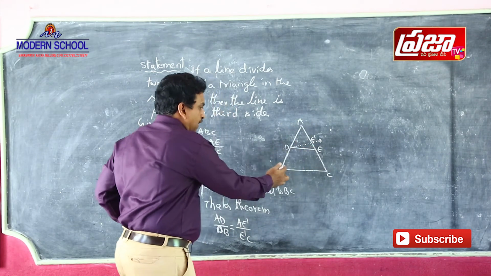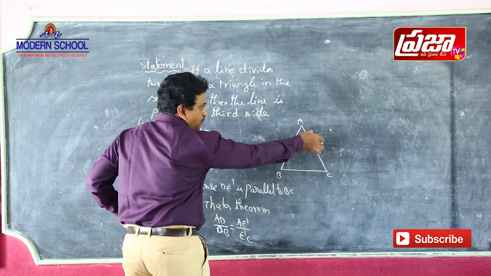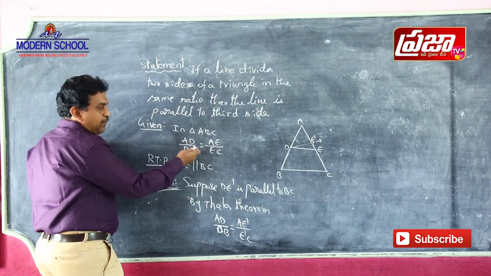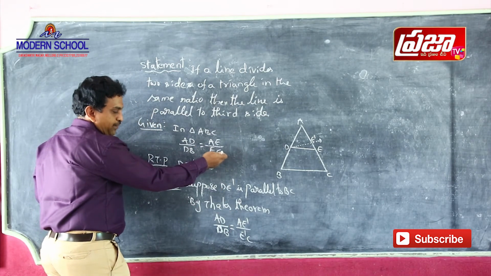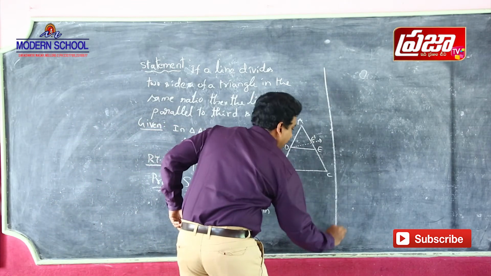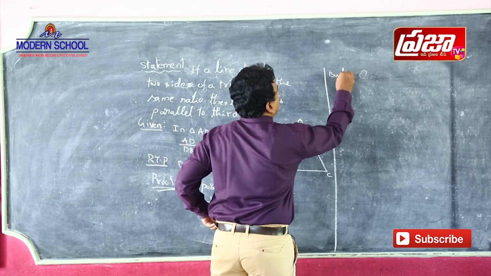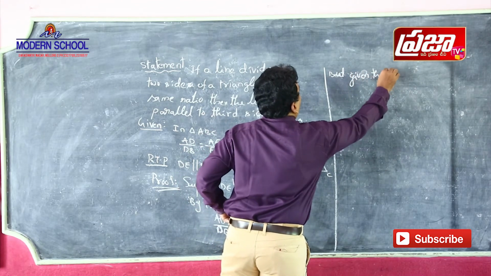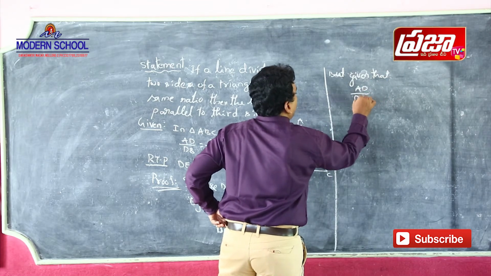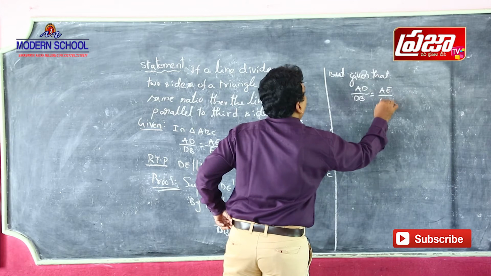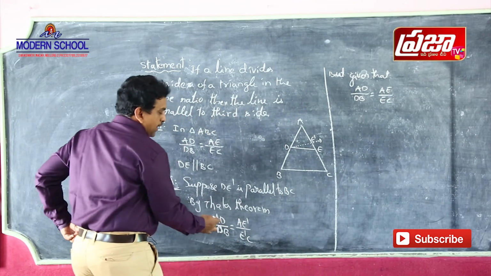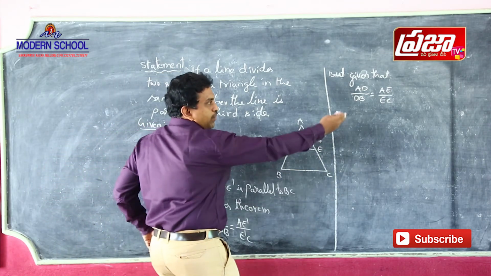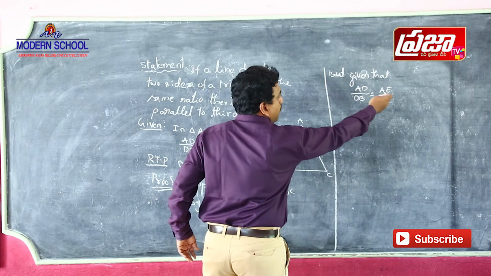That's why AD by DB is equal to AE dash by E dash C. But what is given in the data? AD by DB is equal to AE by EC.